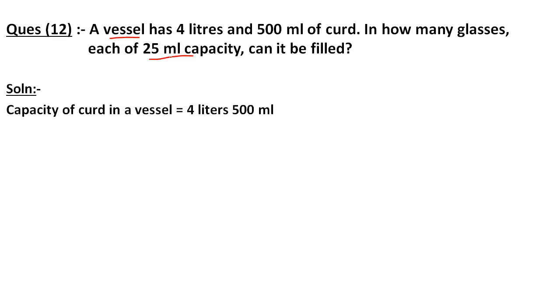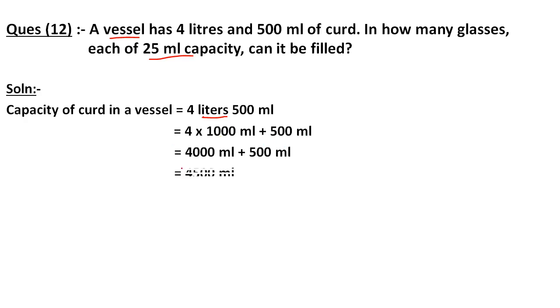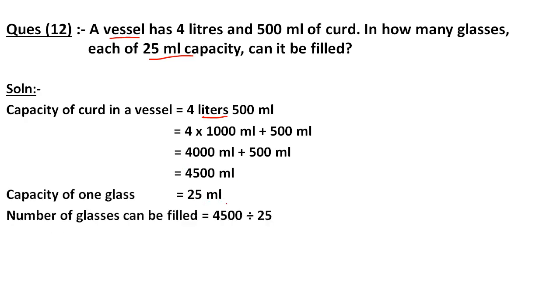तो फर्स्ट ऑफ ऑल capacity of curd in a vessel is 4 liter 500 milliliter. Then I convert this liter into milliliter. Like kilogram, 1 kilogram is equal to 1000 gram. So similarly 1 liter is equal to 1000 milliliter. So I multiply with 1000. So what will I get? This will be 4000 and this is already 500 milliliter. So it is 4500 milliliter. Now the capacity of one glass is 25 milliliter. So to find out the number of glasses, I will divide 4500 by 25.